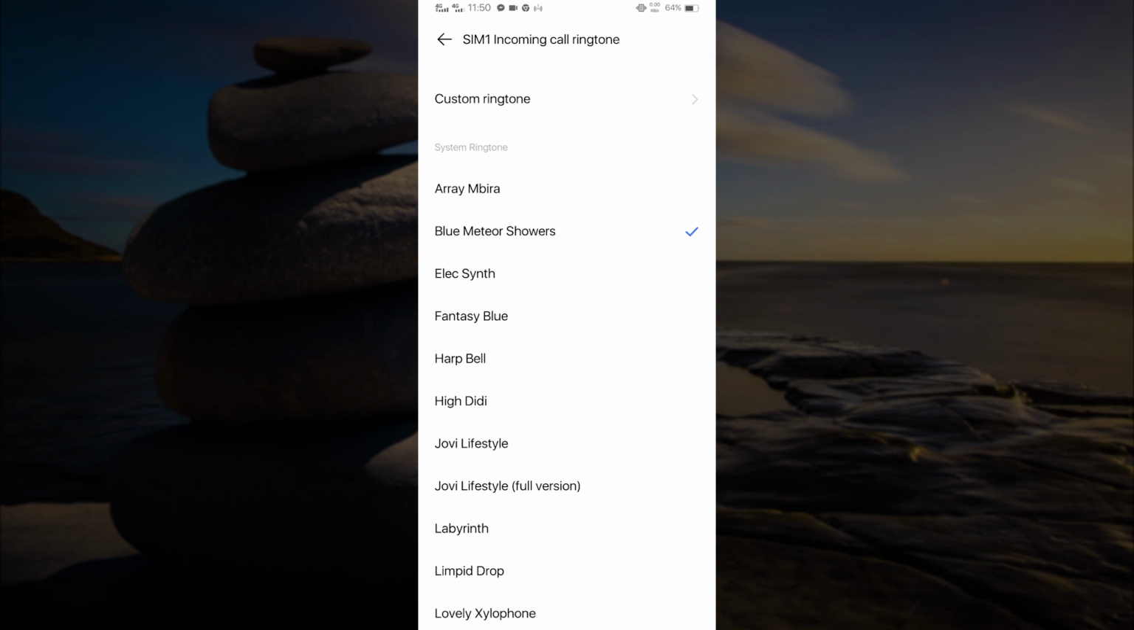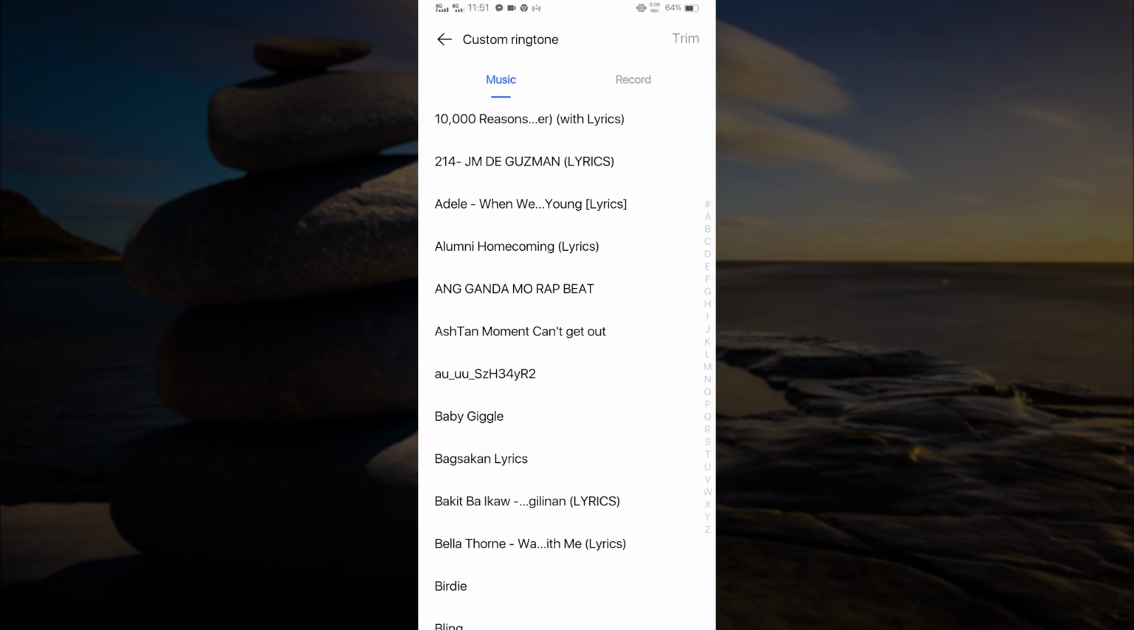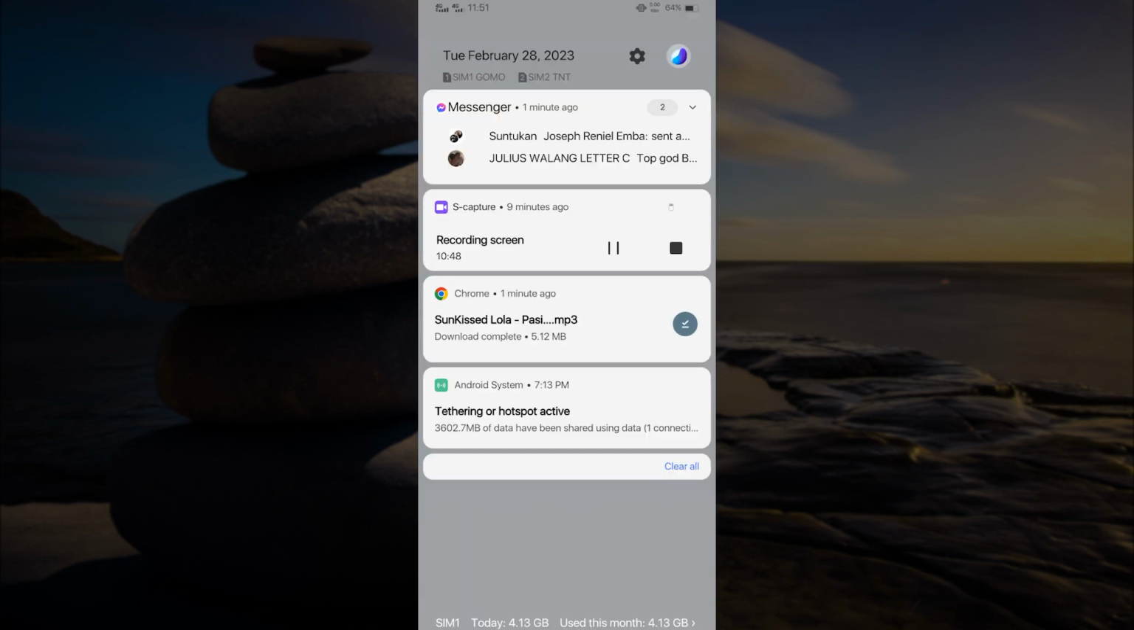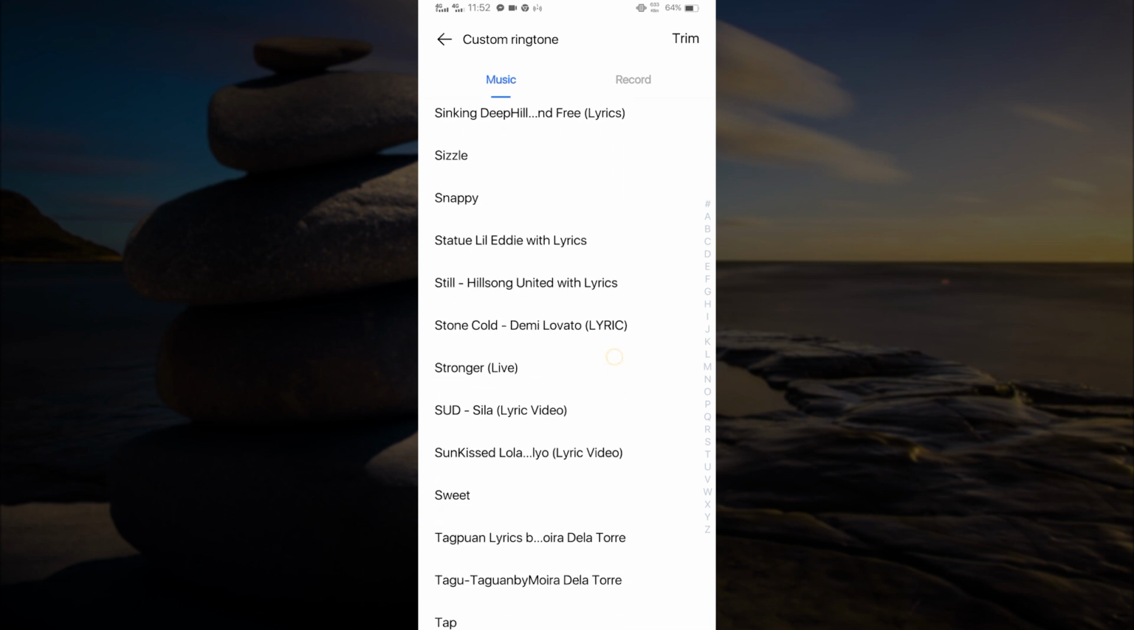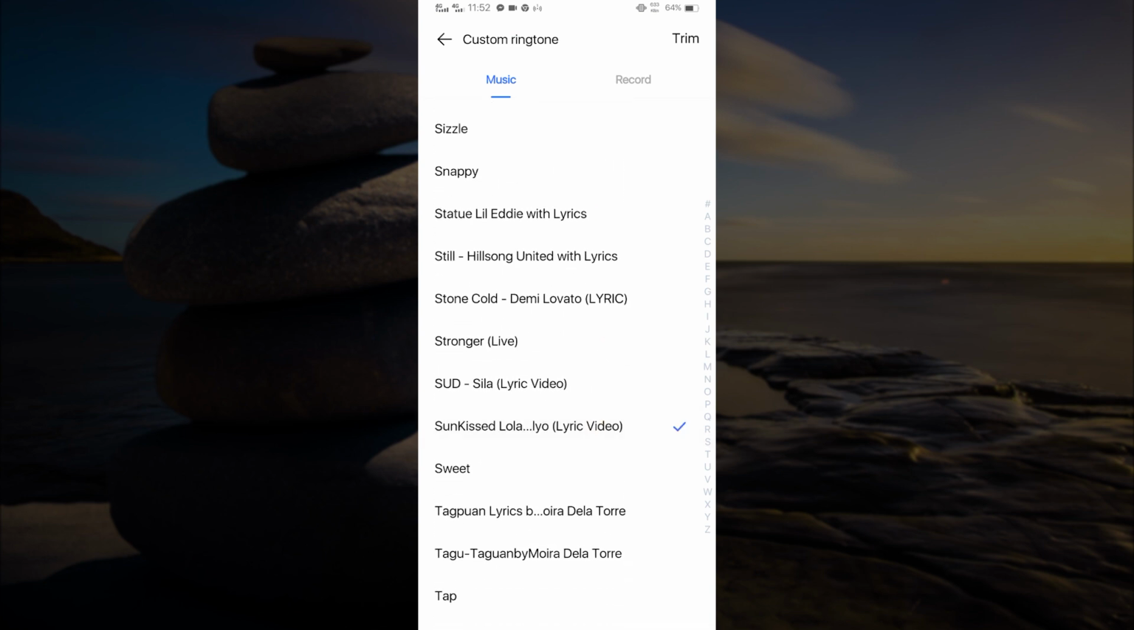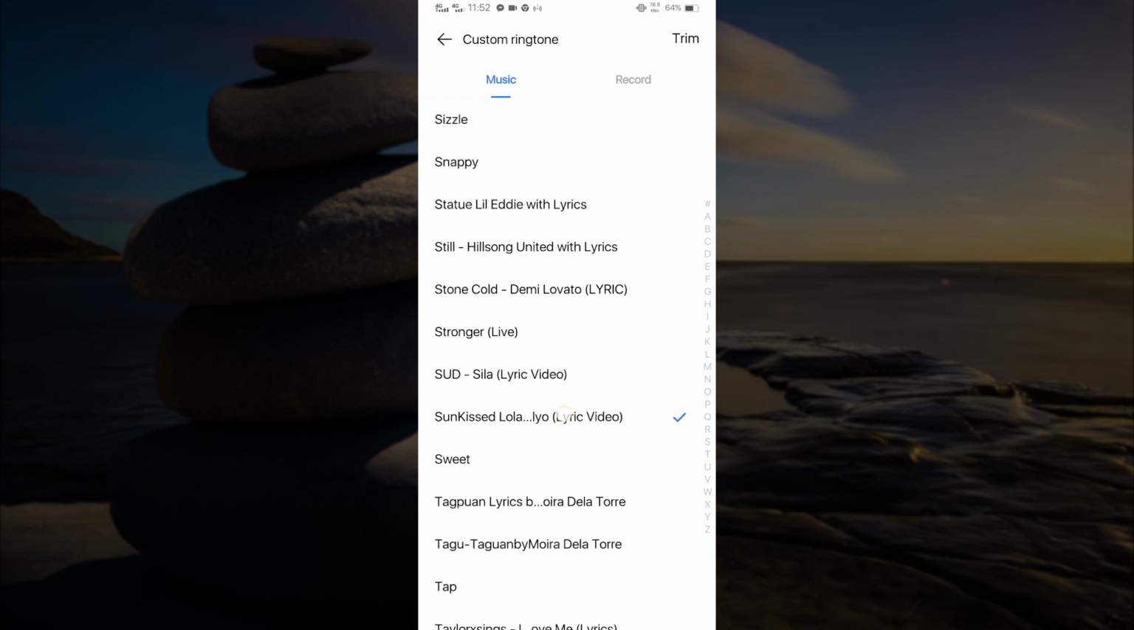After selecting the ringtone you want to change, just scroll up or down and look for custom ringtone. Then press it. Here we will see different audios and music available on our phone. Then select the audio that you want to use as the new ringtone. Now I have chosen the video that I have downloaded. And then we are done.